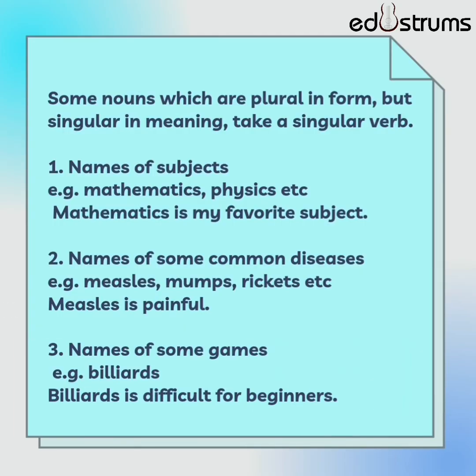Some more such examples are names of subjects like mathematics, physics, names of some common diseases like measles, mumps, rickets, and names of some games like billiards. All these words have an S in them, so they may look plural, but they take a singular verb.